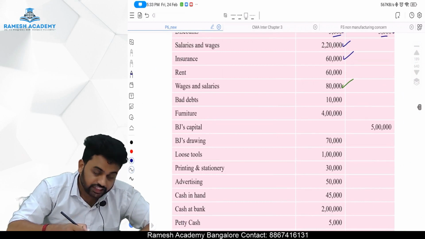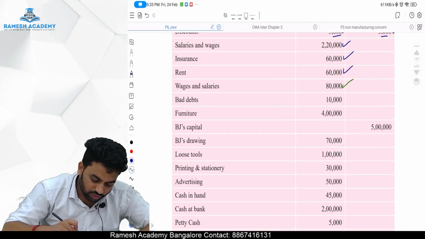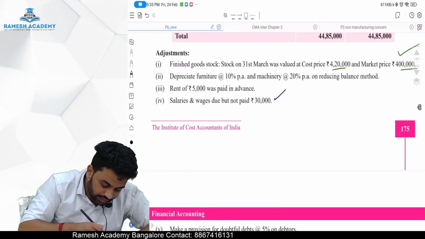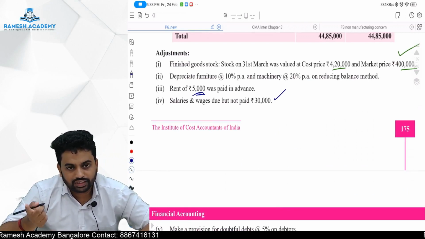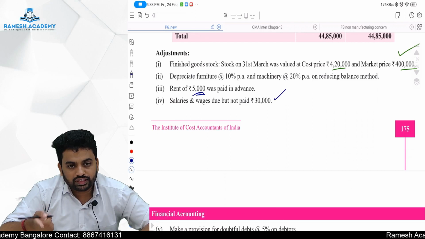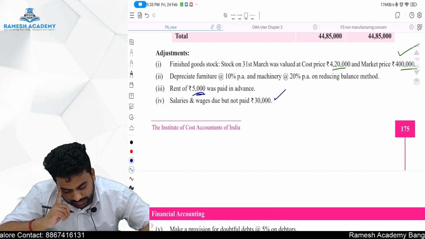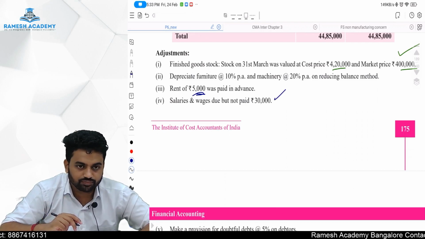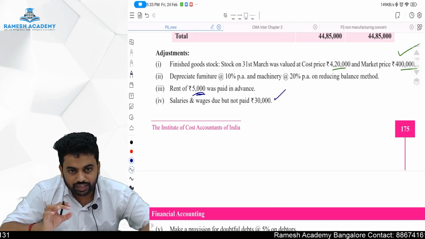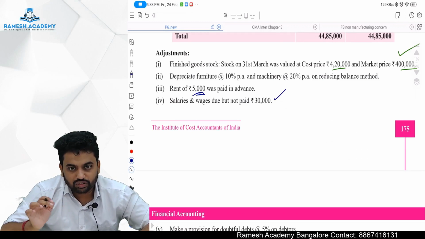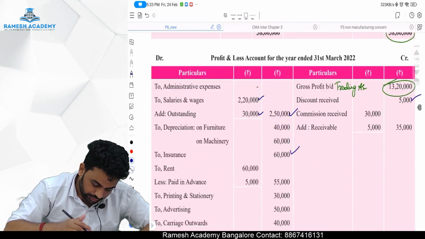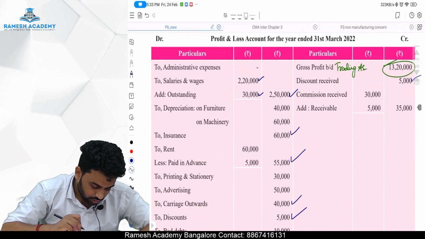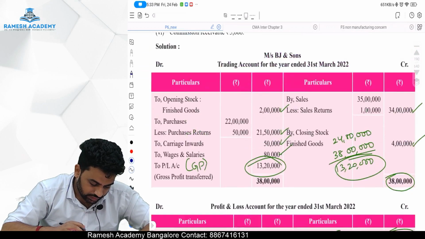Done, sir. Next, rent is there. Rent is 60,000. But there is an adjustment of rent. Rent 5,000 was paid in advance, it seems, which means next year's rent. So in the P&L account, it is 60,000 minus prepaid 5,000, which is 55,000. So to rent 55,000. Done, sir. Next.